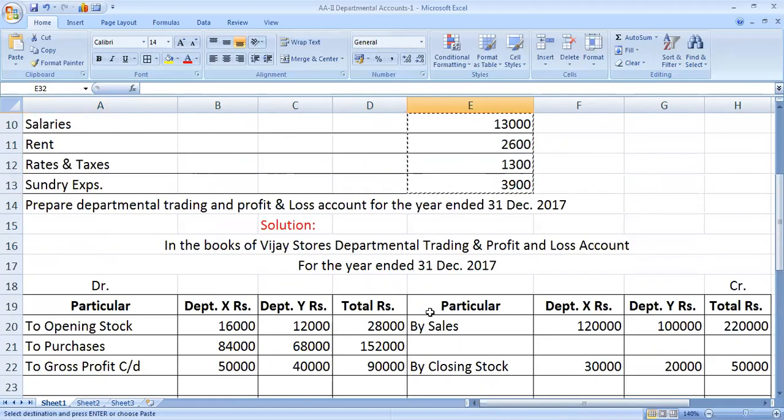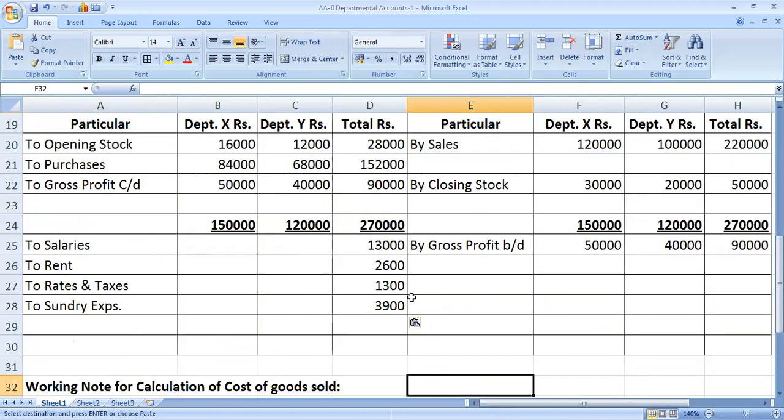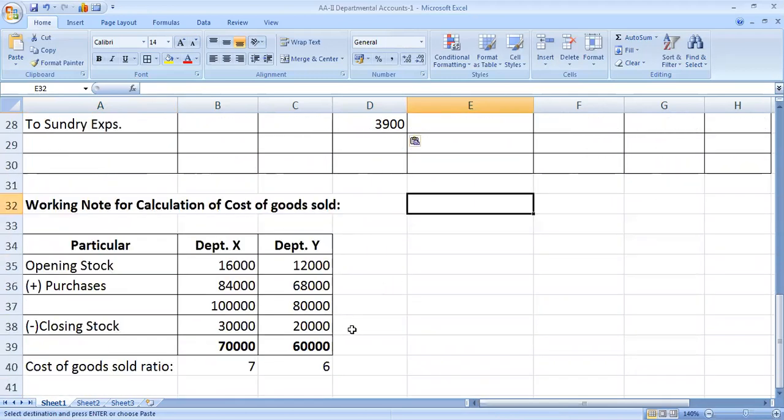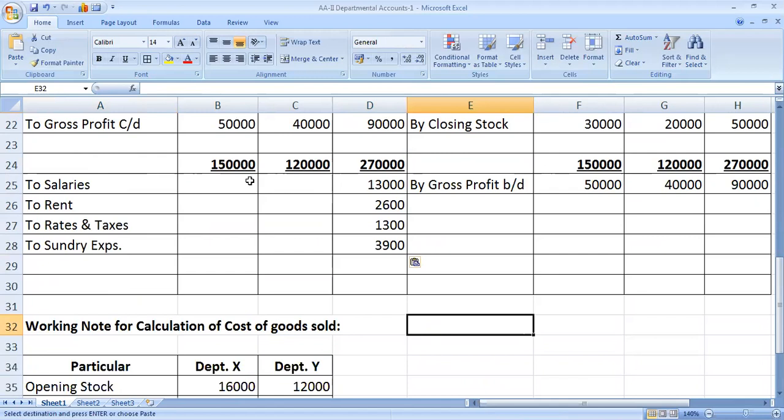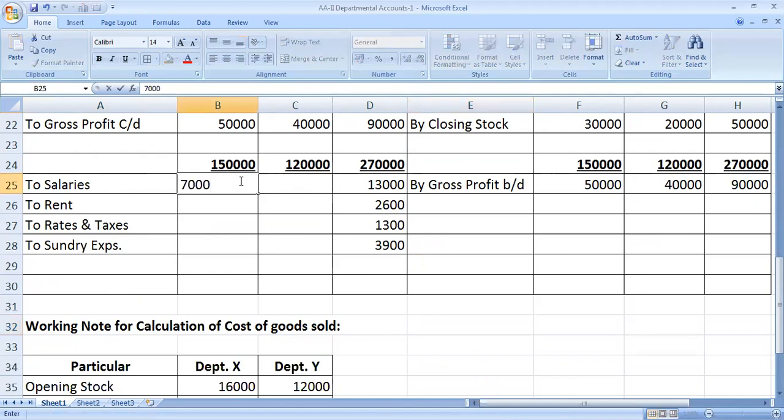It is necessary to allocate in the ratio 7:6. 13,000 distributed in the ratio 7:6. The final amount is 7,000 and 6,000. 7,000 plus 6,000 equal to 13,000. Then again 2,600 is also distributed in the ratio 7:6.